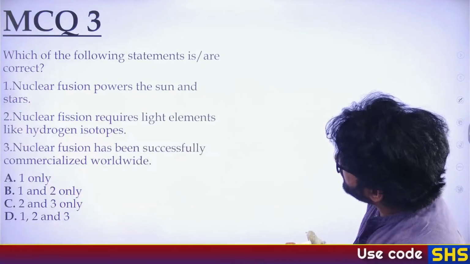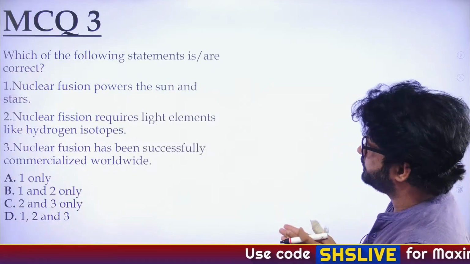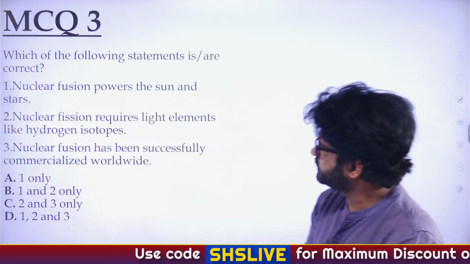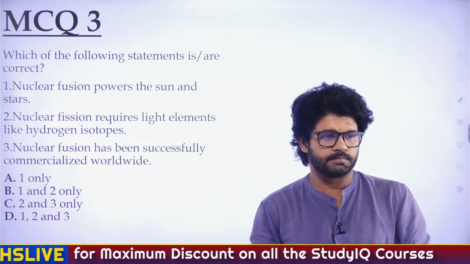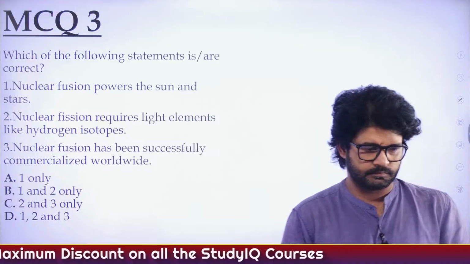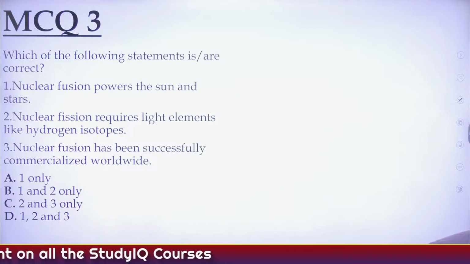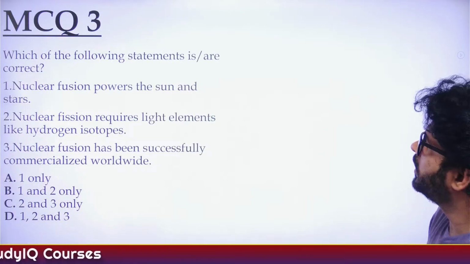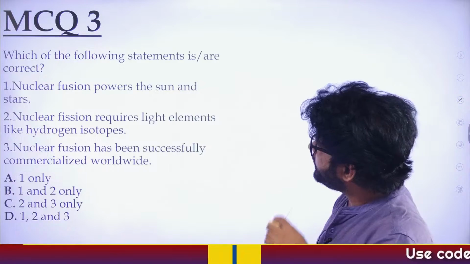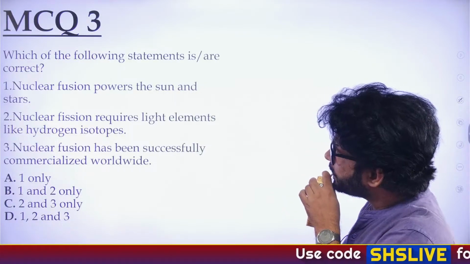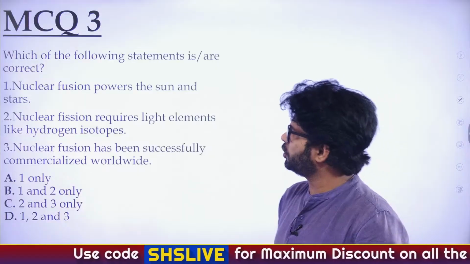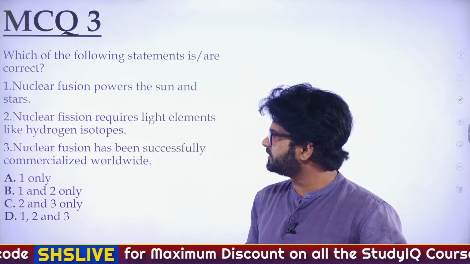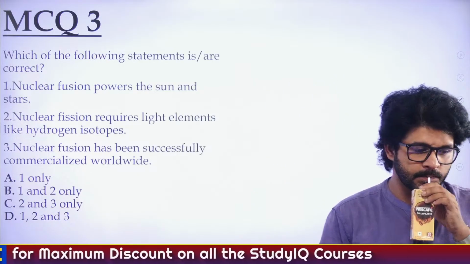MCQ 3. Which of the following statements is or are correct? Nuclear fusion powers the sun and the stars. Nuclear fusion requires light elements like hydrogen isotopes. Nuclear fusion has been successfully commercialized worldwide.